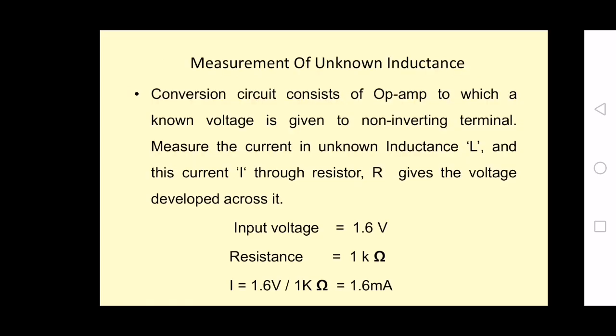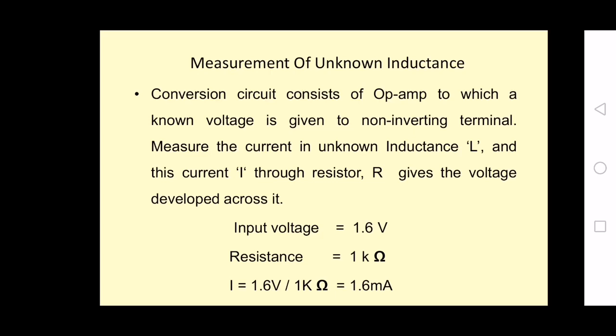So here you see the conversion circuit consists of the op amp and phase sensitive detector. So we are having op amp to which a known voltage is given to the non-inverting terminal, that is plus terminal of the op amp, and we have to measure the current in the unknown inductance. Whatever the current measured in the unknown inductance, this current is also going through the resistor. So resistor R will give the voltage developed across the inductor.